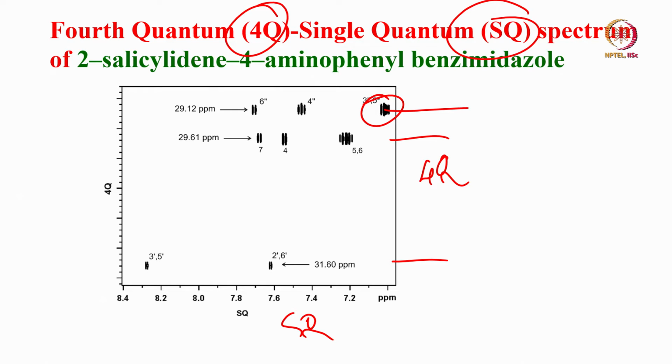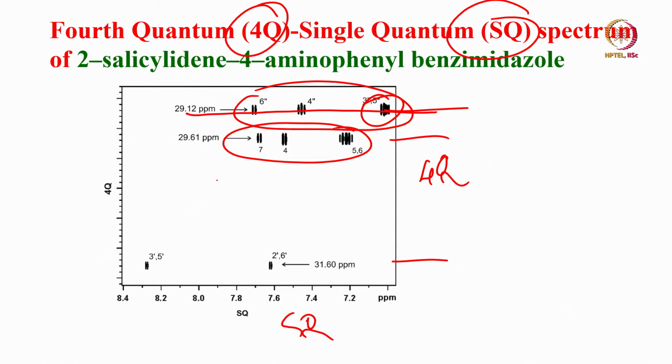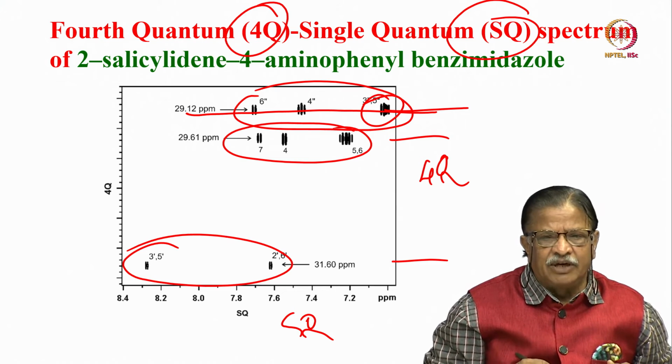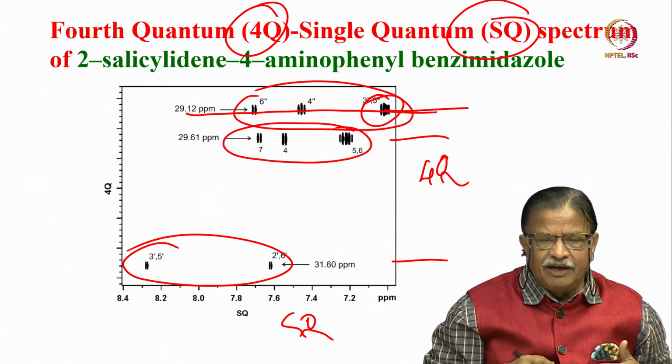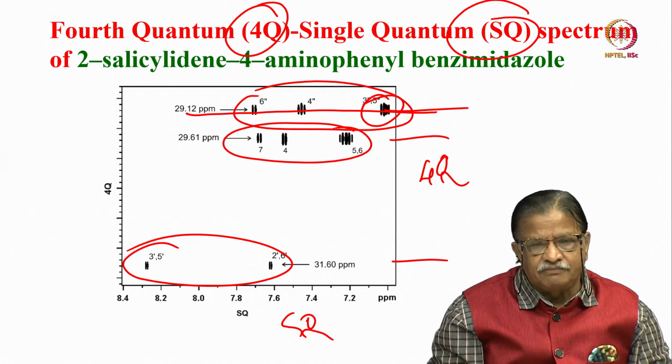So, now take the cross section of this, it identifies 4 protons of one phenyl ring. This identifies 4 protons of one phenyl ring. This will identify 4 protons of one phenyl ring. That means, if you take a projection of this, it is like a one dimensional spectrum in the SQ dimension. That means, it will be a complex spectrum.